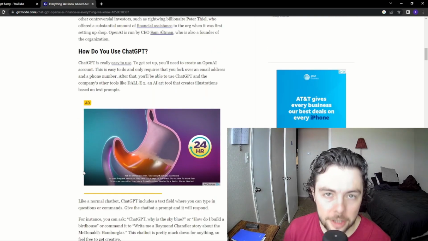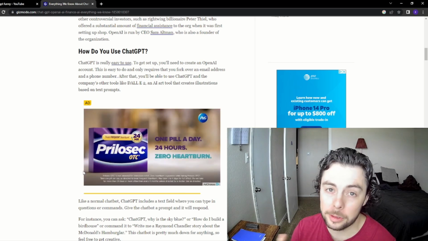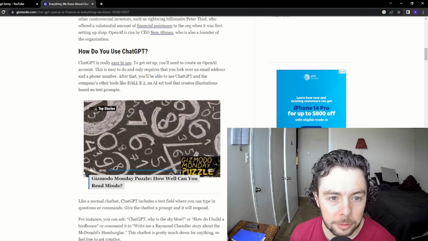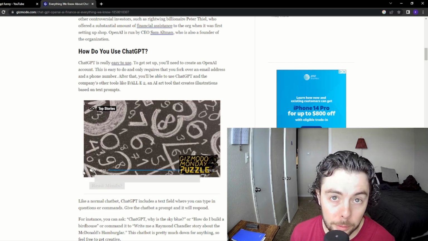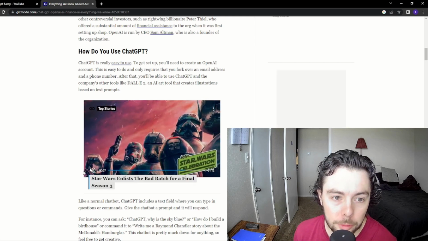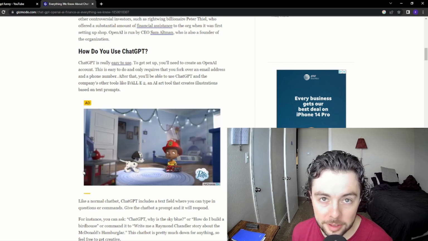How do you use ChatGPT? This is probably the number one question most people have. ChatGPT is really easy to use. To get set up, you'll need to create an OpenAI account. That is really easy to do and only requires that you fork over an email address and a phone number. After that, you'll be able to use ChatGPT and the company's other tools like DALL-E 2, an AI art tool that creates illustrations based on text prompts.